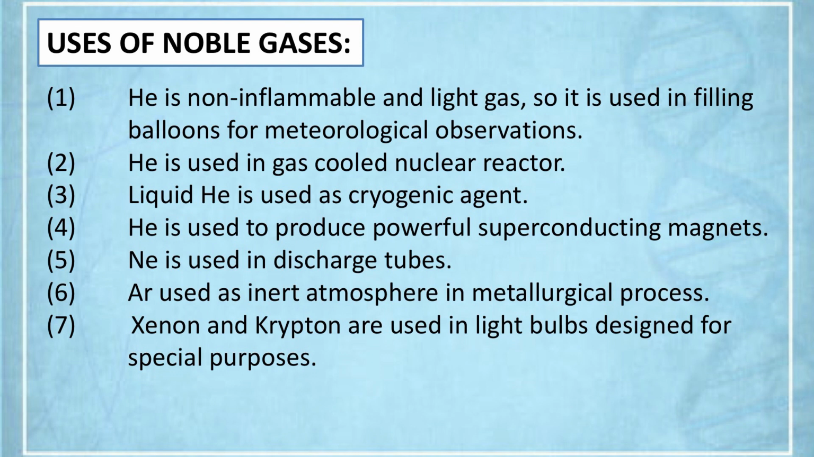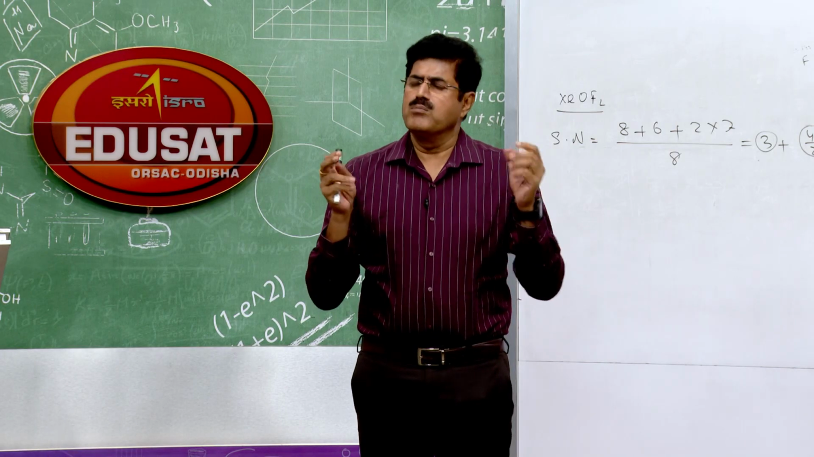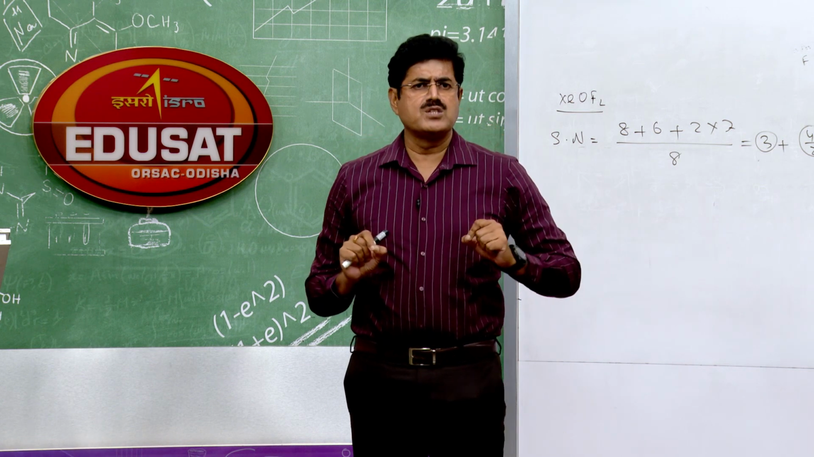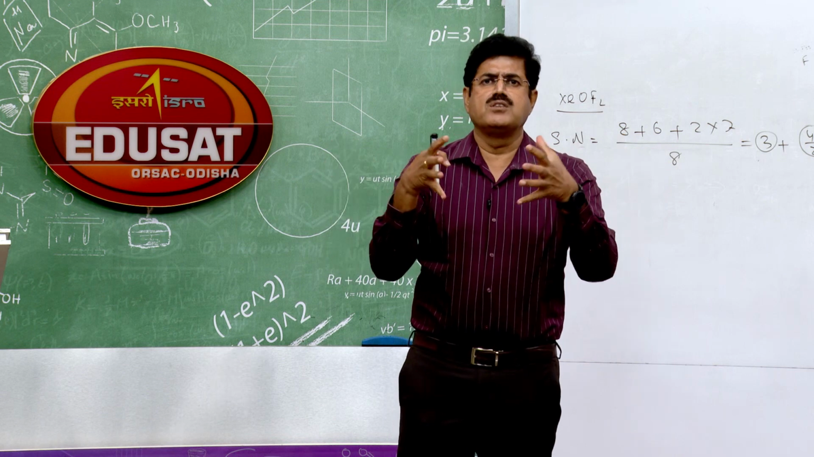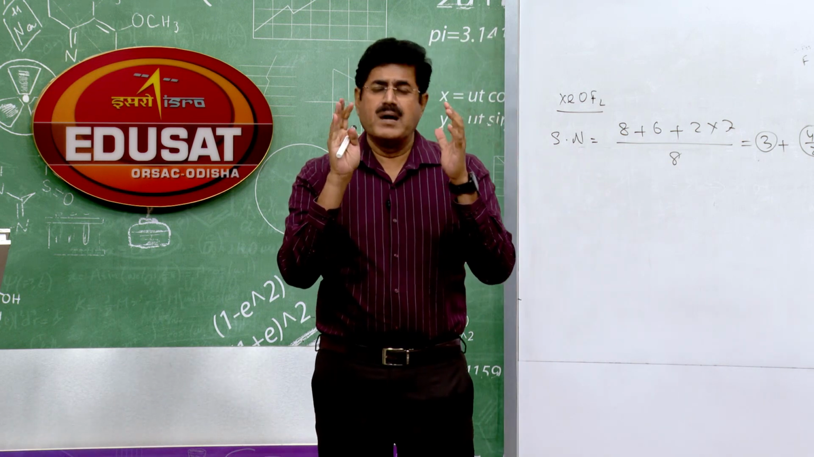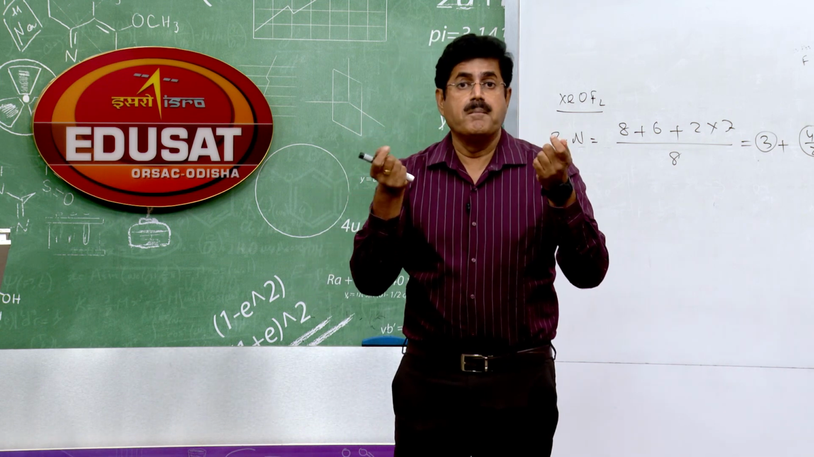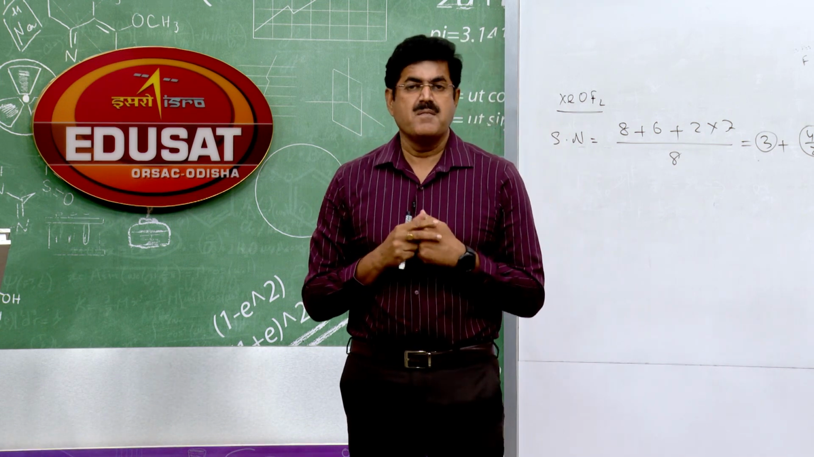Liquid helium is used as a cryogenic agent. Helium is used to produce powerful superconducting magnets also. Argon is used to provide an inert atmosphere in metallurgical processes. Xenon and krypton are used in light bulbs designed for special purposes. Okay, these are the uses of helium. Mostly helium is used in filling balloons for meteorological observation, and the helium oxygen mixture, 80% helium, 20% oxygen, is used by sea divers for respiration.